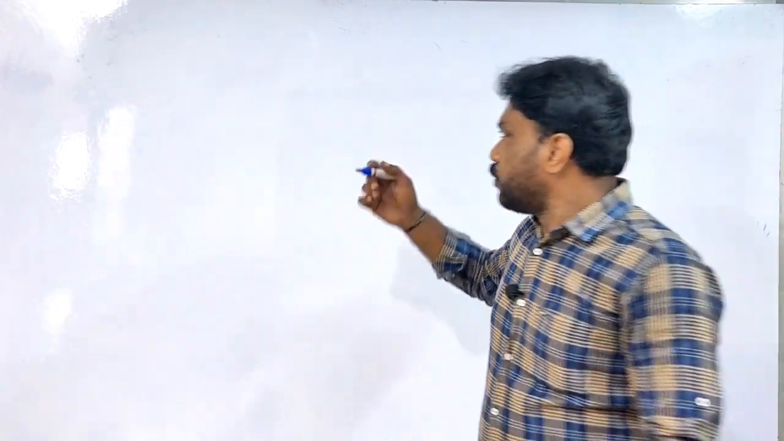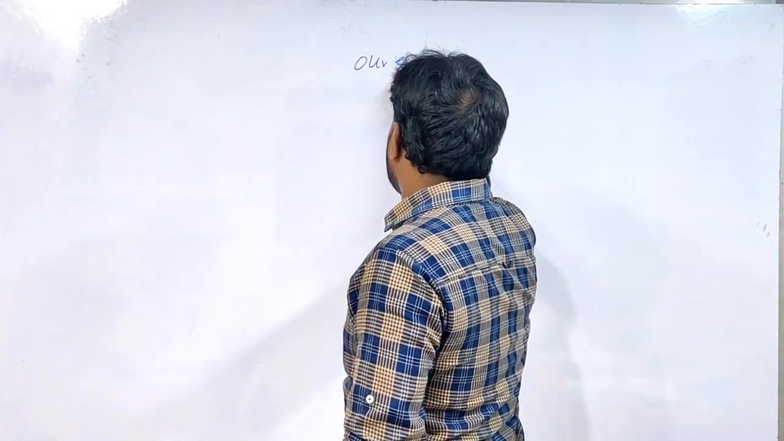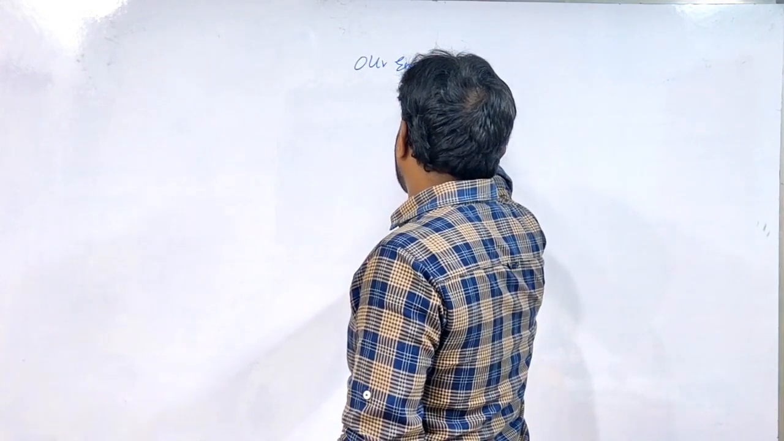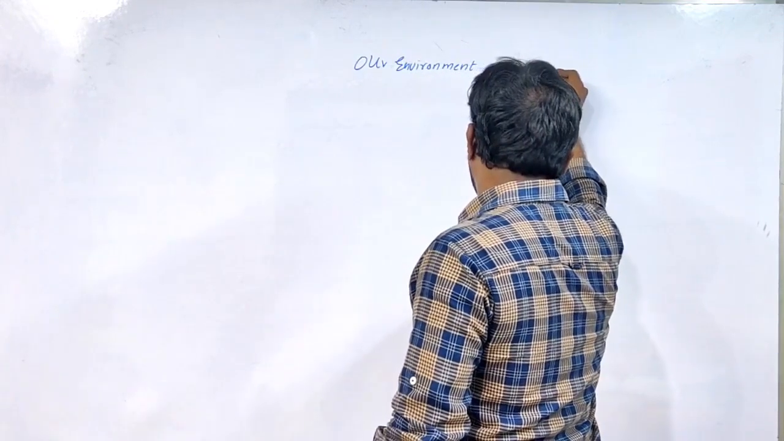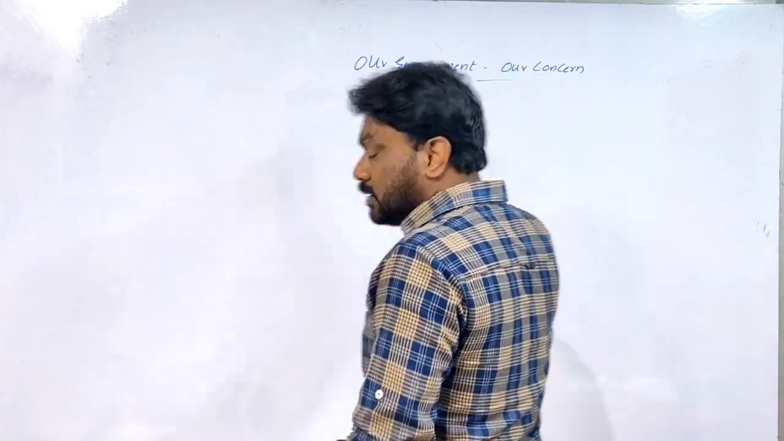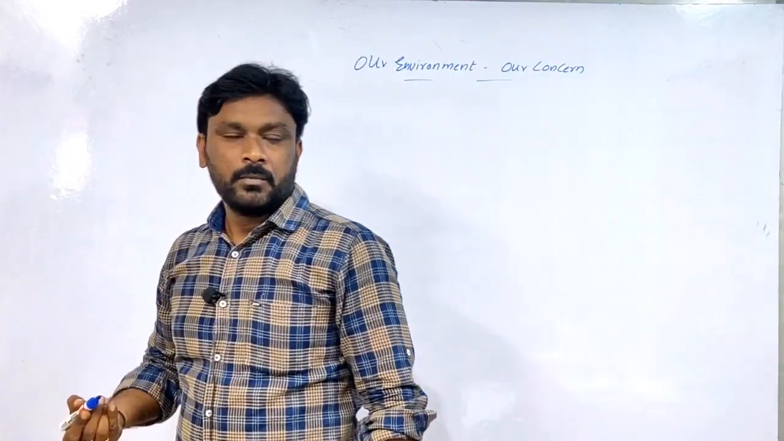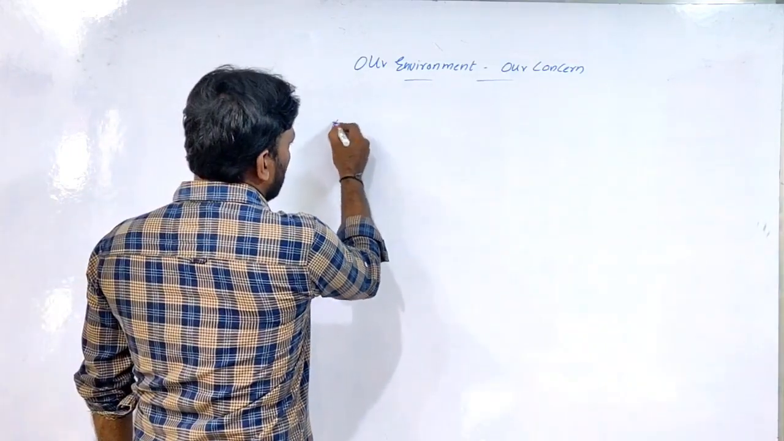So today we will discuss our environment and our concern. What is the meaning of our environment and our concern? It means where we live. The dwelling place of an organism.